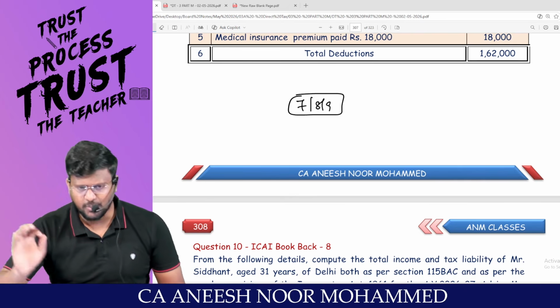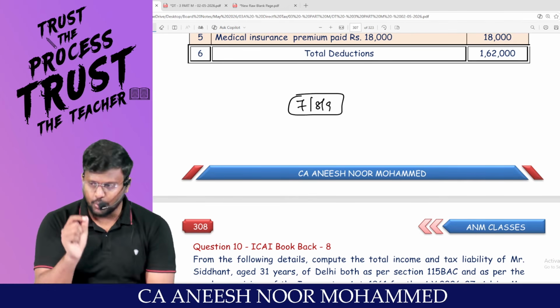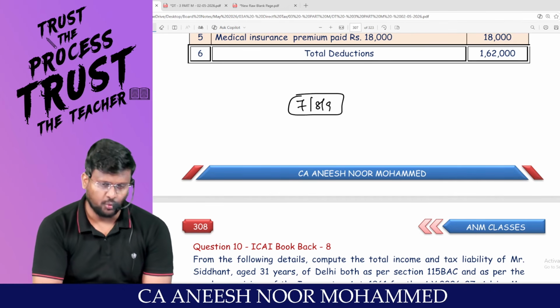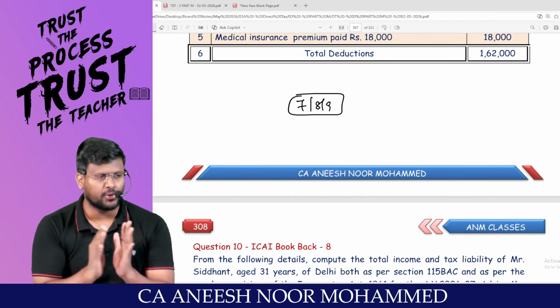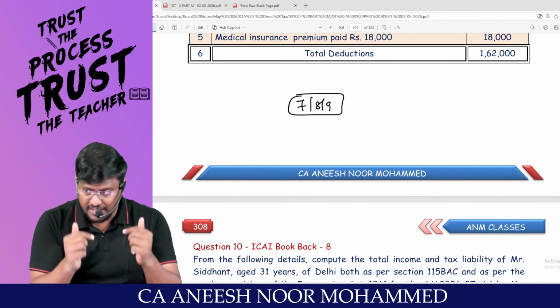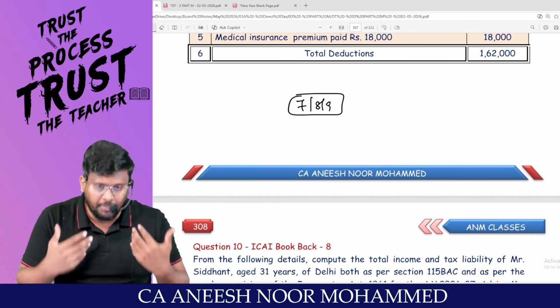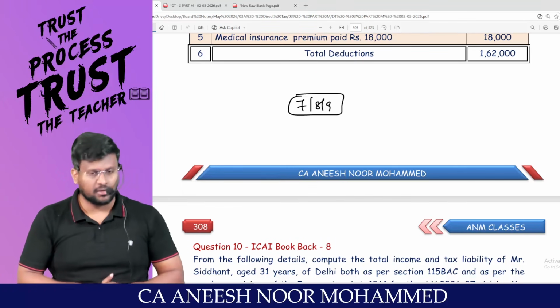It's very easy to explain in words. But if you sit and do, then only you will get the flow. If you are only listening to the lecture, you will understand that there is a chapter called computation of total income. But if you are sitting and doing, surely it will build and the confidence will build.